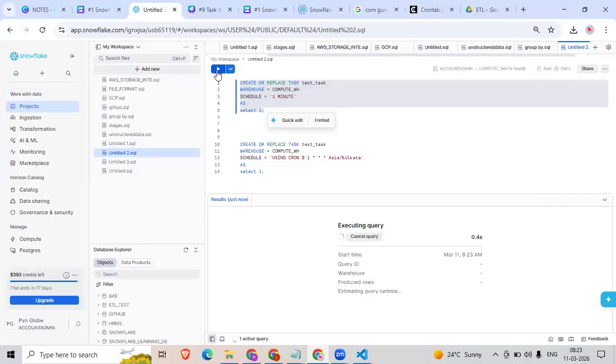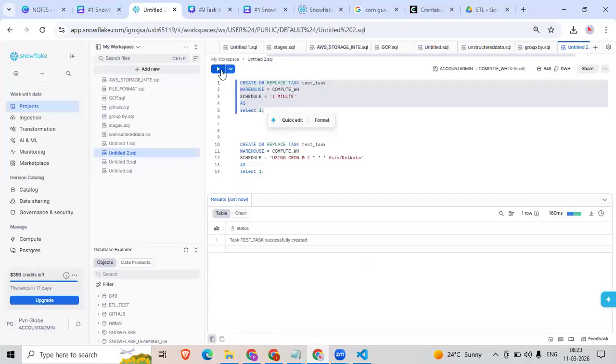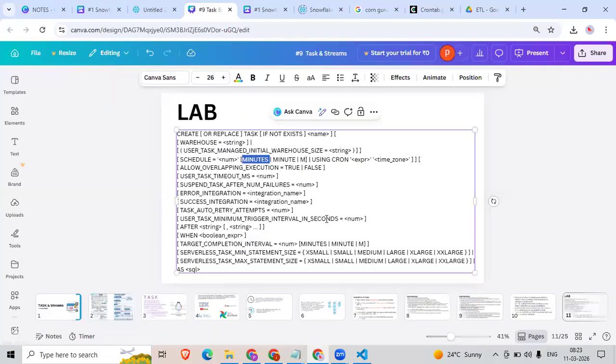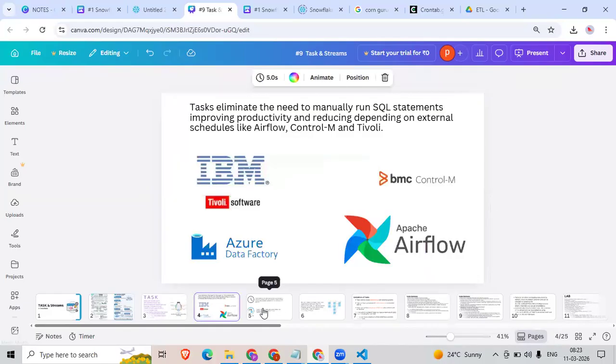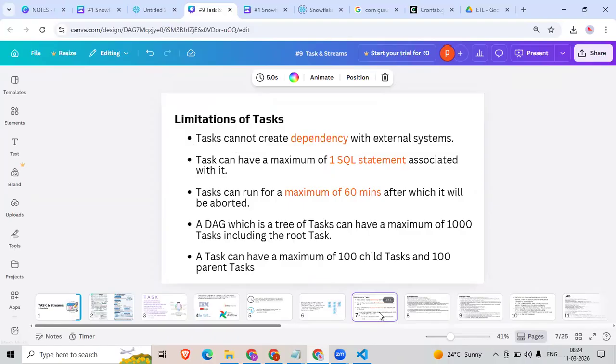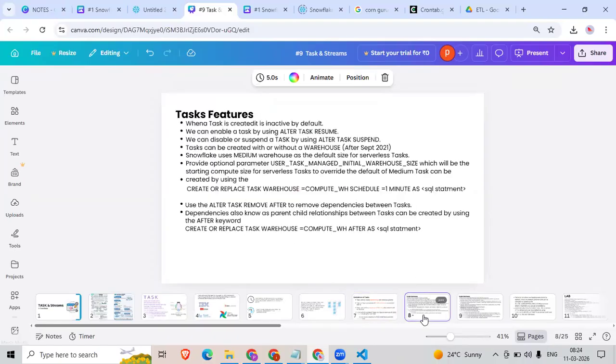Whenever I create a task, by default it will be in inactive mode, which means it will not run. What I need to do is activate this job using a command: ALTER TASK RESUME.